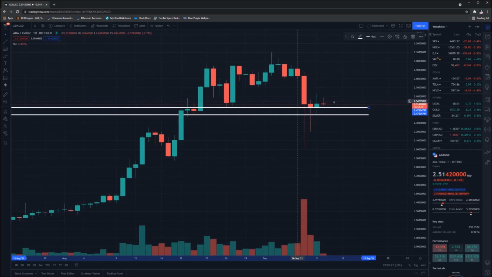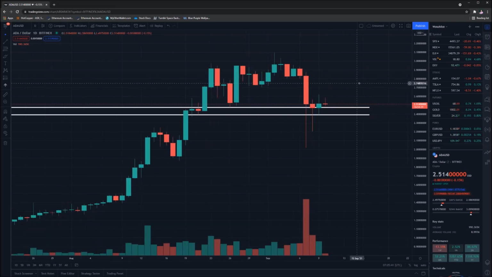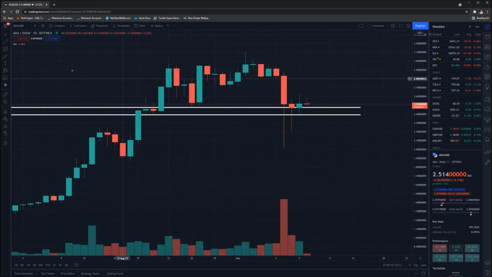Currently we're sitting just slightly above that. The current value of ADA is $2.51 US. But we have a key point of support which has held up over the past few days at $2.47. So sitting above there now is nice, and hopefully moving in the right direction going forward.